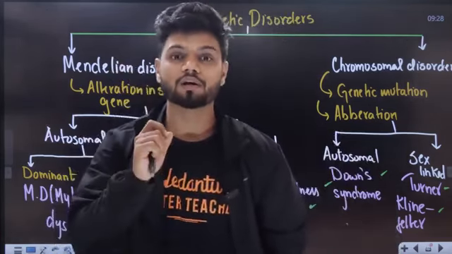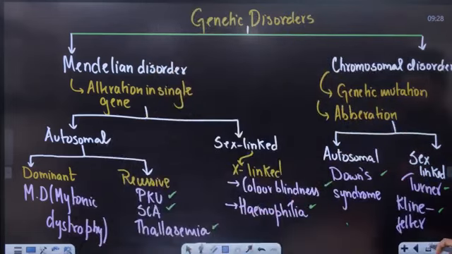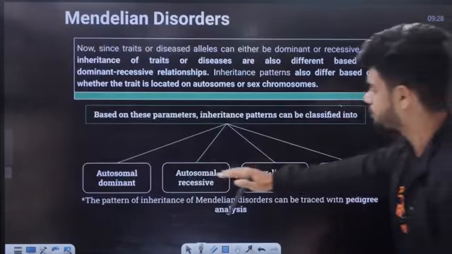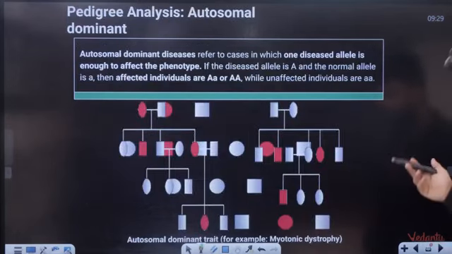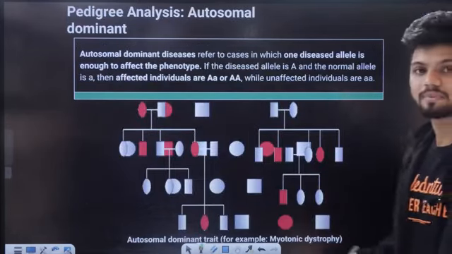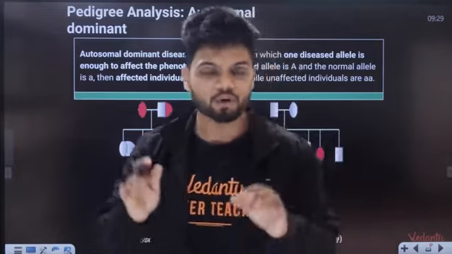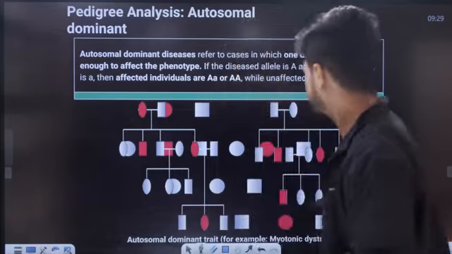Entire concept of your genetic disorders. Okay, genetic disorders, beautiful table is here. We have autosomal dominant, autosomal recessive, sex-linked dominant, sex-linked recessive. All of them are present in Mendelian disorder. All of these Mendelian disorders can be studied with the help of pedigree also. And remember, in pedigree we always study Mendelian disorder only, nothing extra.